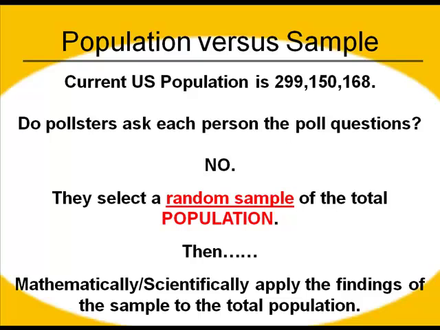In order for our poll to be what we call valid, to measure what it's supposed to measure, I told you we had to have some mathematical and scientific principles that needed to be followed. One of the biggest is that we have to make our sample random. Which means if I want to find out how the American people feel about a question, I have to make sure the people I'm asking are randomly selected. This is a very important concept, because a lot of people misunderstand what random actually means.